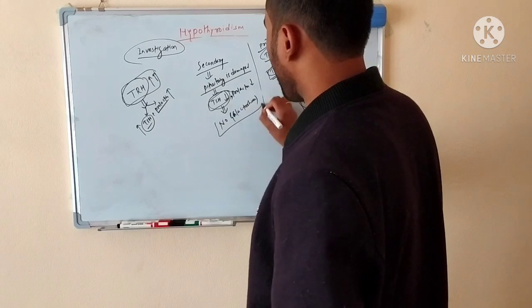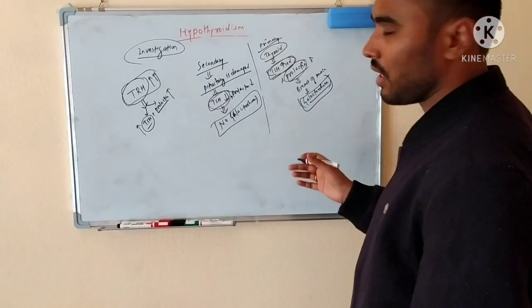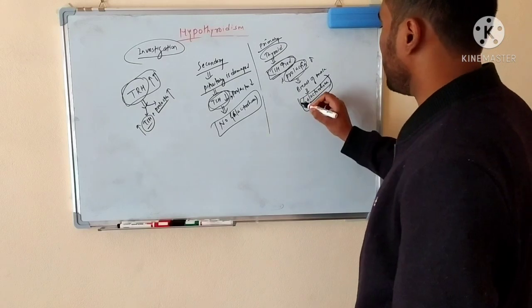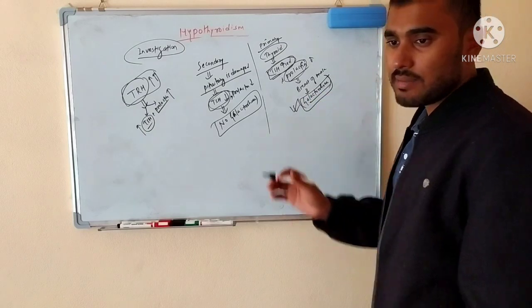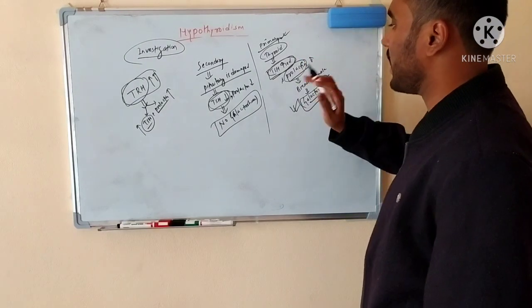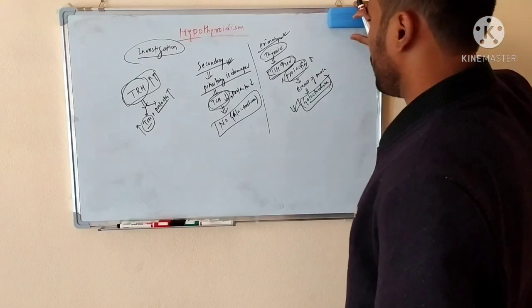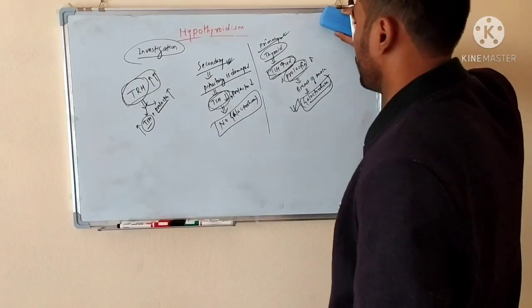So if any patient of hypothyroidism comes and you are in confusion between primary or secondary, just see whether galactorrhea is present or not. If the galactorrhea is present, the patient is of primary hypothyroidism. If the galactorrhea is absent, the patient is of secondary hypothyroidism. Okay, so now I think you understood this concept.